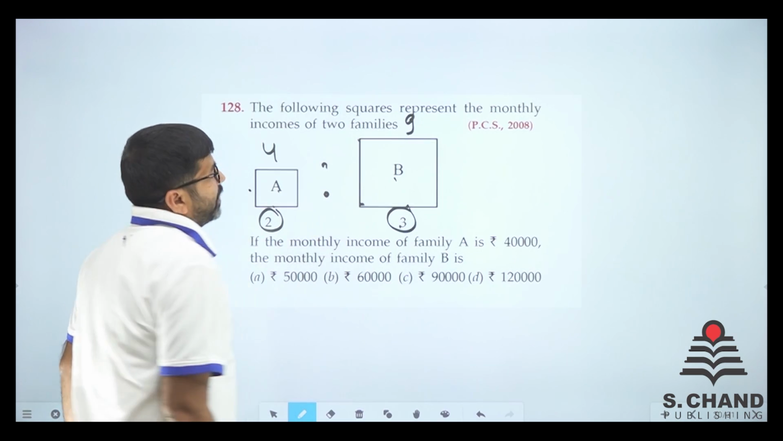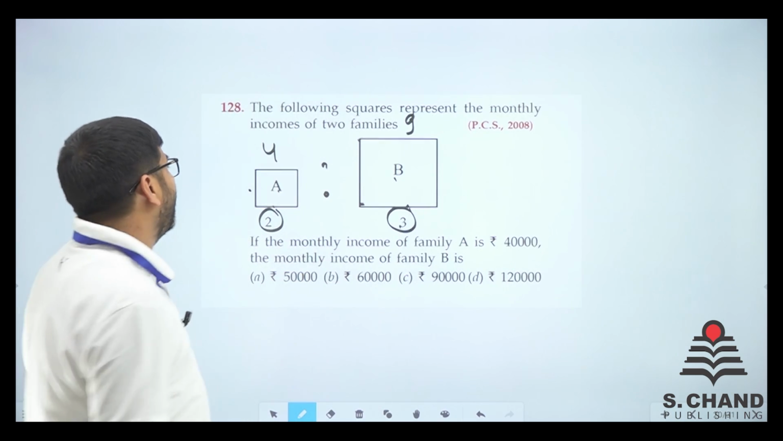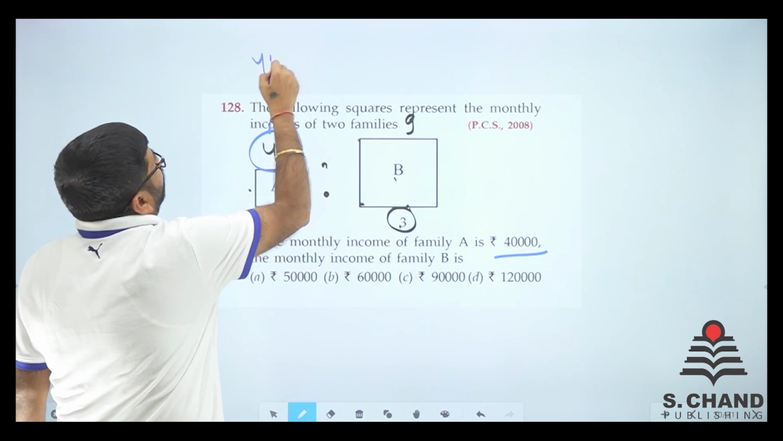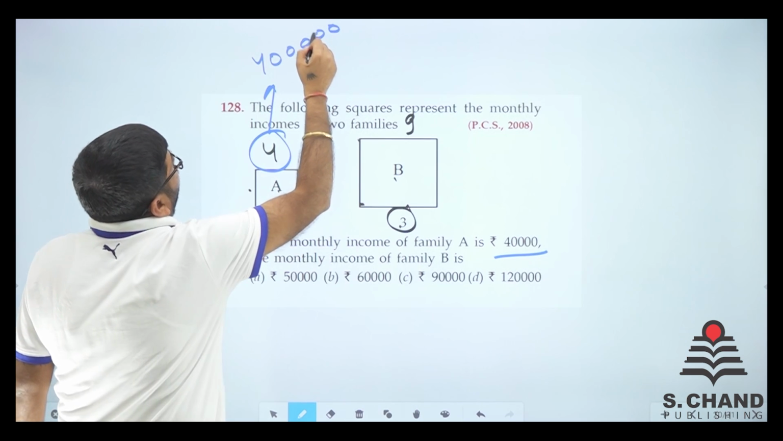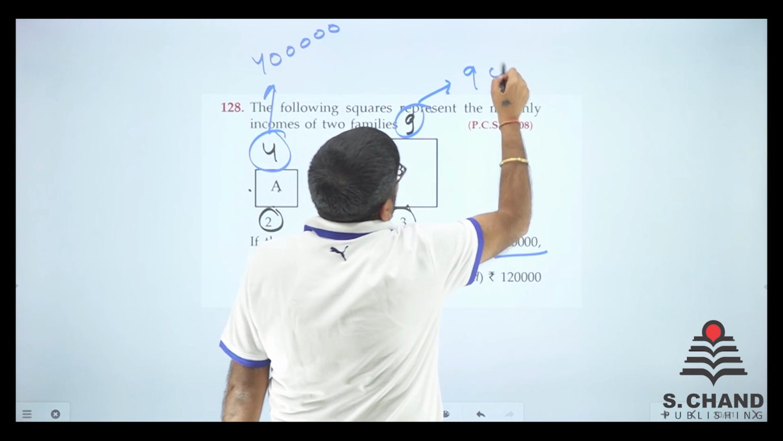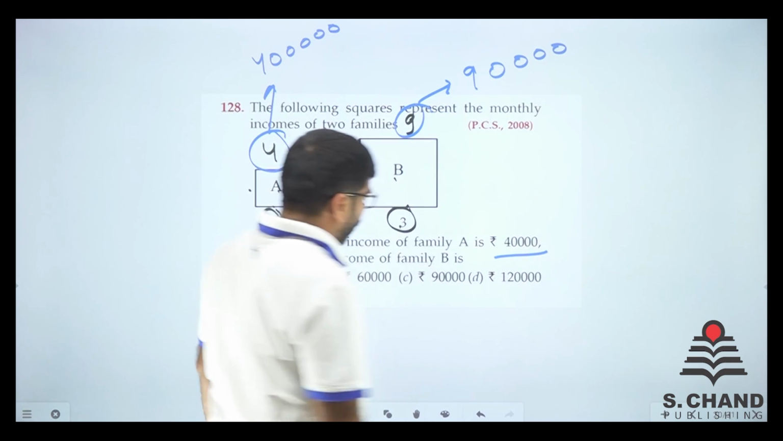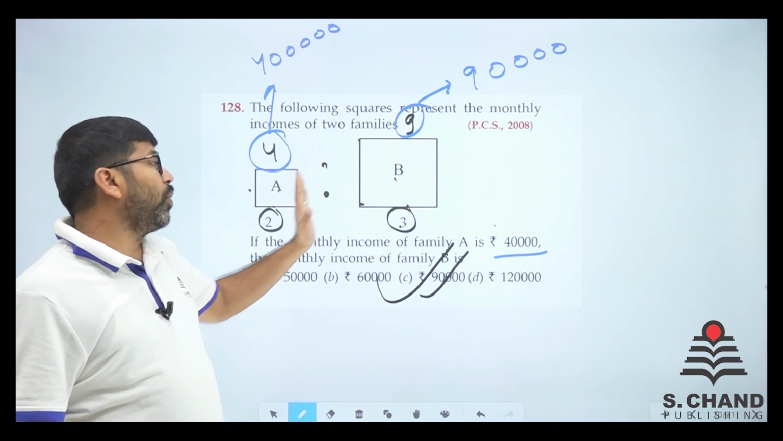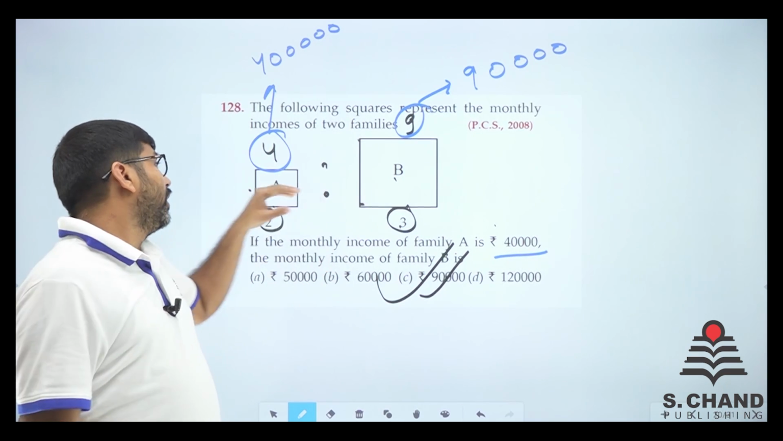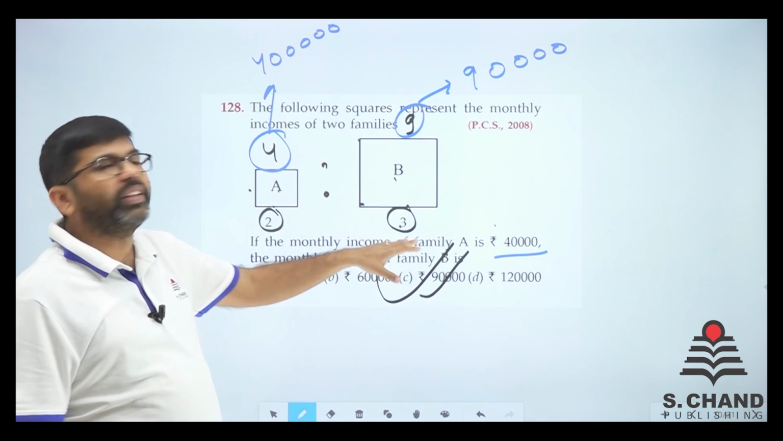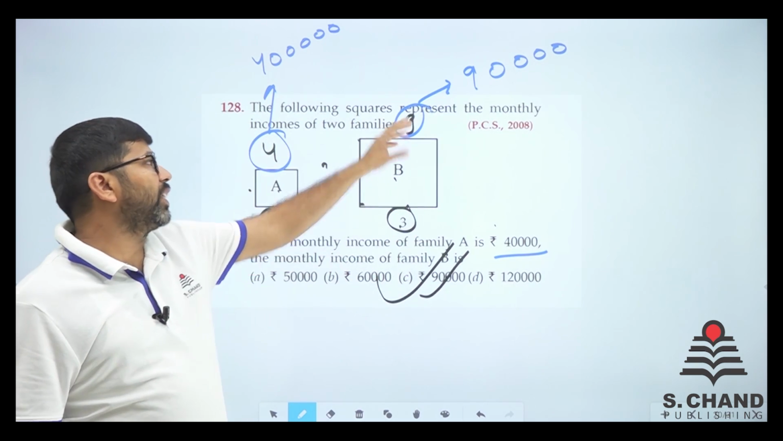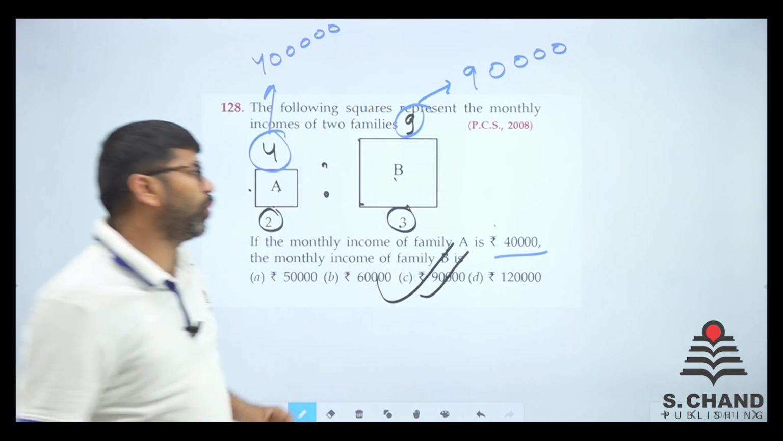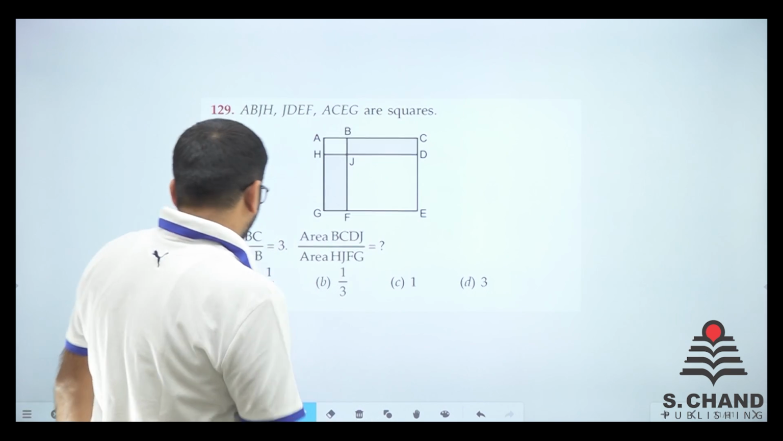So 4:9 is given. Now if the monthly income of family A is 40,000, so if 4 is equal to 40,000, then how much is 9? Obviously 90,000. Is there any option 90,000? Straightforward given, no question asked. See, A square and B square is the ratio of A and B. This is a square, this is also a square. So 2:3 was given. 2 squared is 4, 3 squared is 9. So if 4 is 40,000, 9 is 90,000. Simple question. Here we go.